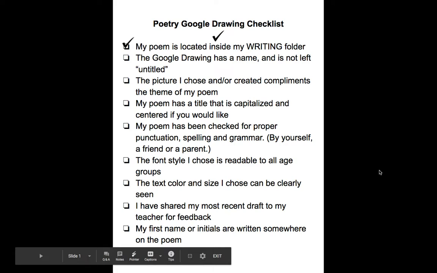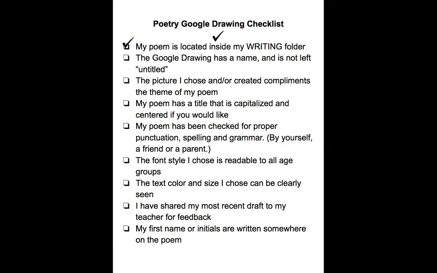I want to go over a poetry Google Drawing checklist with you today. This is going to be your job for poetry. I know many of you started your Google Drawings for the poems that you chose to publish yesterday, and you've done a wonderful job, and we've really enjoyed seeing them.